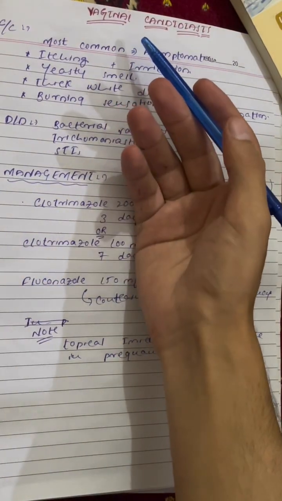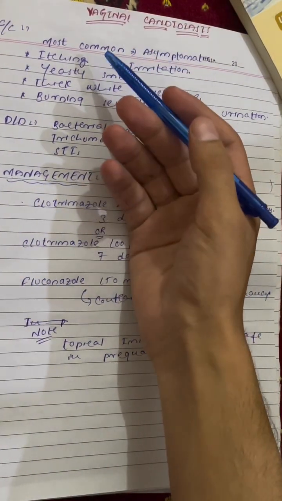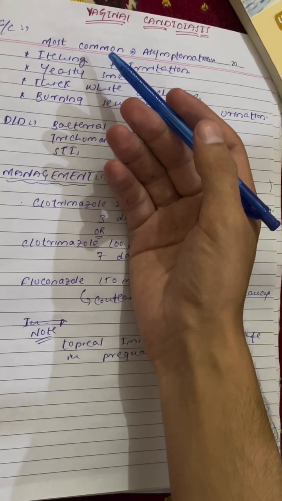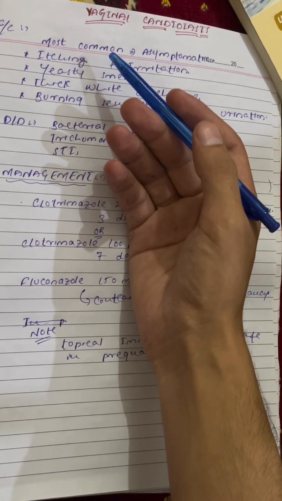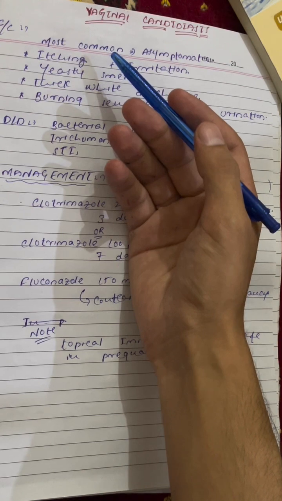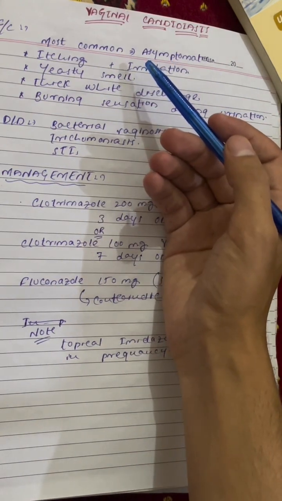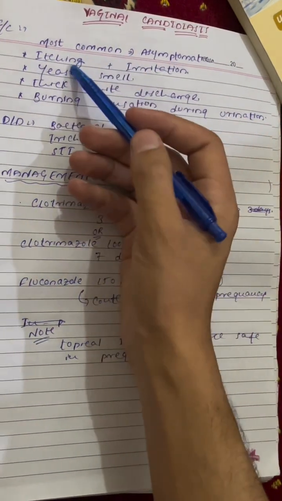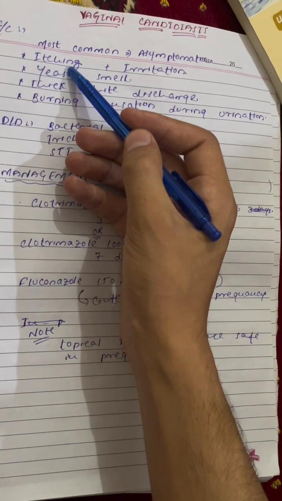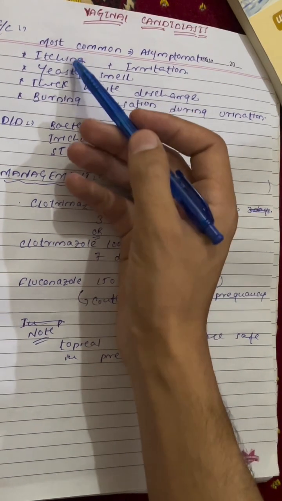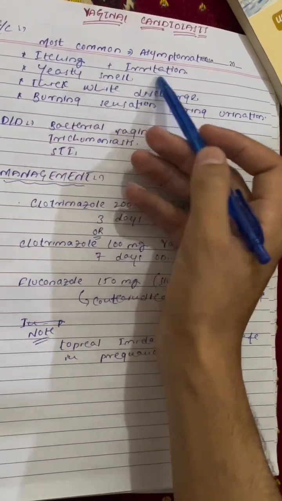Now let's discuss vaginal candidiasis. So it is one of the most common causes of vulvovaginitis and is usually caused by Candida albicans, right? Although many women remain asymptomatic, some come with the chief complaint of intense vaginal itching, right?